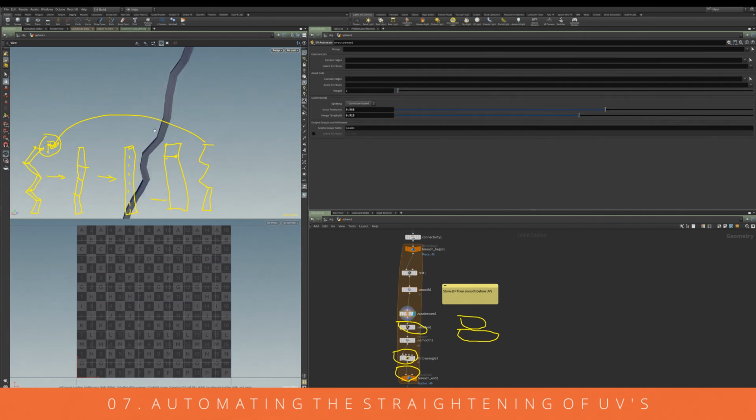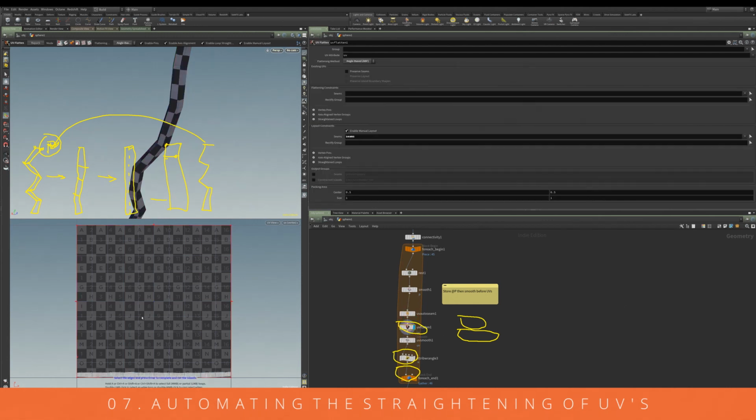If I select the tool there, you can see we've created an automatic seam all the way down the edge of the mesh. We're then flattening out the UVs. You can see down here we've flattened the UVs. Now they are a little bit irregular, so we're using the UV smooth again just to smooth and straighten these out a little bit more.